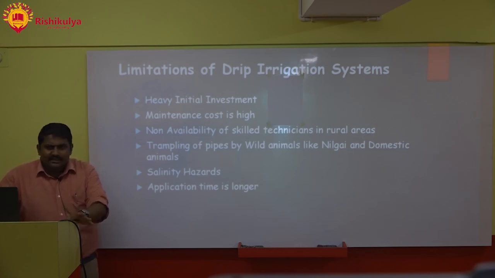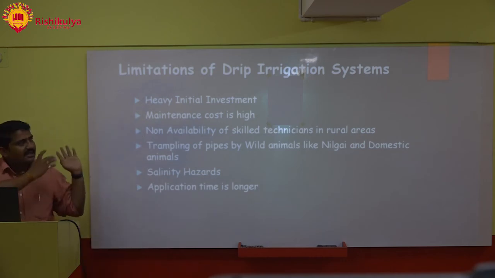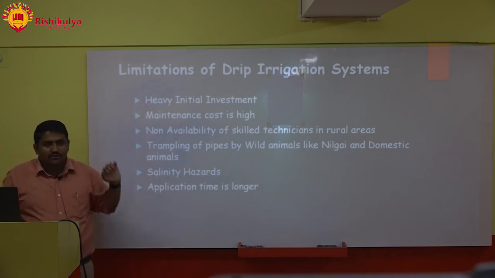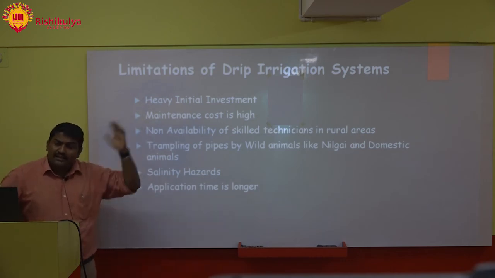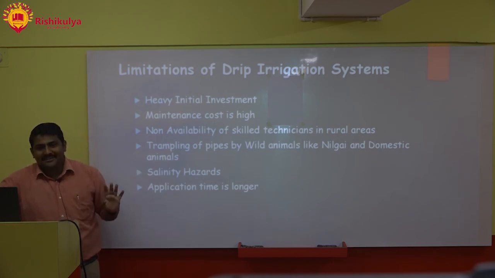I travel around the country. I will show you some videos in my next class, my actual videos which I have shot with the farmers. I will show you every field I visited. One day I visited Gujarat and Maharashtra. I visited around 20-25 farmers. Every farmer has got a drip irrigation system.